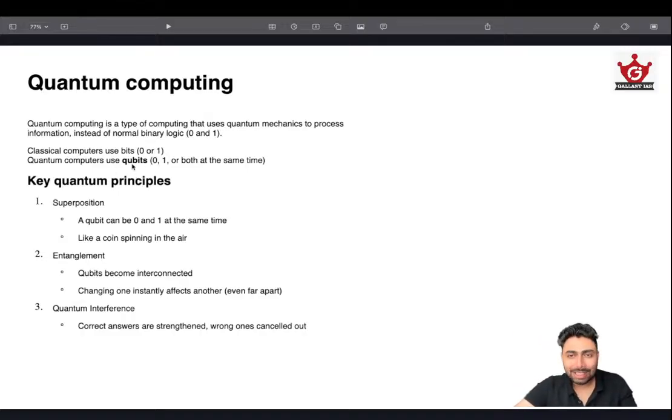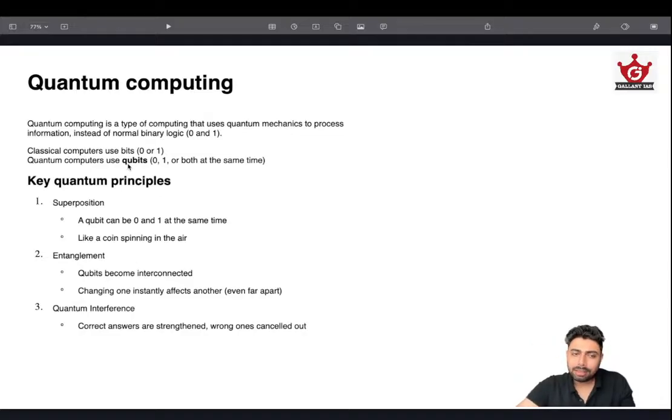Qubits are unlike normal bits, where there are only two stable states, like 0 and 1. But here they can be 0 and 1 at the same time. And what facilitates this sort of operation is the major quantum principles. This is important. What is quantum superposition? A qubit can be 0 and 1 at the same time. So this is the idea.